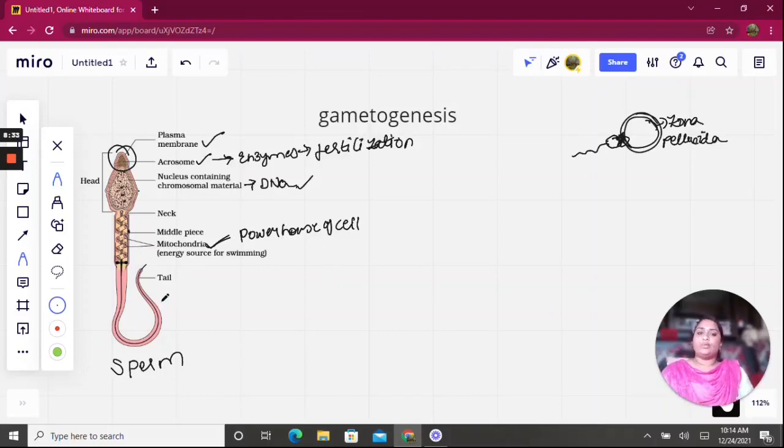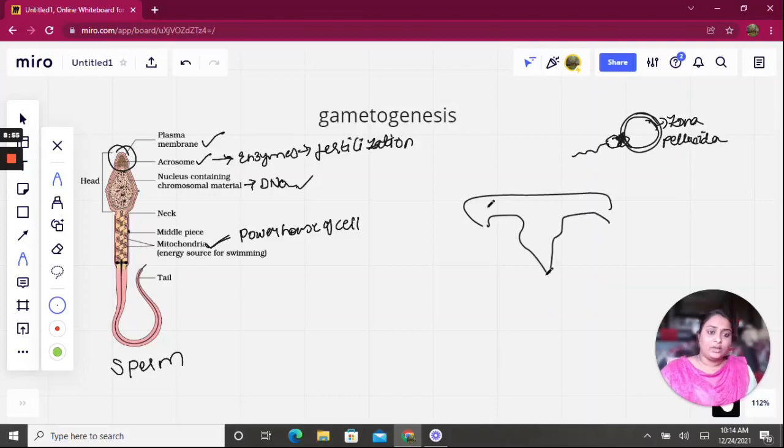So the next part is the tail part. What is the use of the tail part? The tail part is actually used for the motility of the sperm. The sperm has to enter from the cervix into the uterus and pass through the fallopian tube to the ampulla isthmus junction. If you just consider this as the uterus, it has to travel all over here till here. This is the ampulla isthmus junction where the fertilization takes place. To move till here, it needs some energy, and the movement is done by the tail itself. So this is the structure of the sperm.